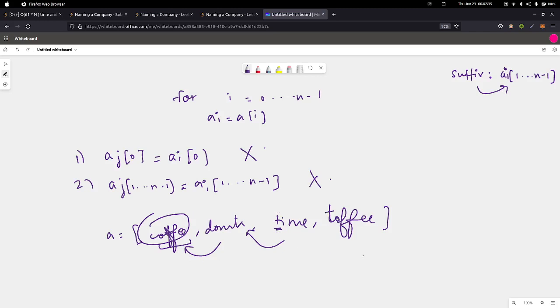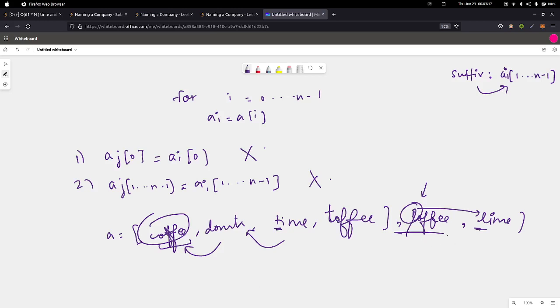Okay, let's say we have one more string in the array, LOFFEE, and we have another string, say lime. Now can we map lime and coffee? We cannot, because there is another string in the array called loffee, and it has the same suffix as coffee, and the starting letter of that string is L, which is the same as the current string.